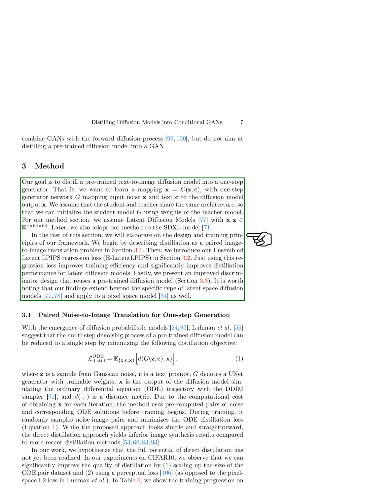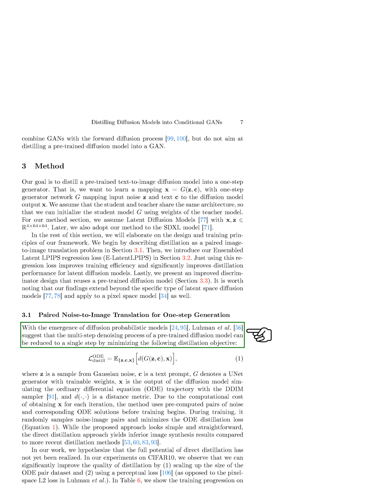We explore a method called paired noise-to-image translation for one-step generation. This method simplifies the multi-step denoising process of a pre-trained diffusion model into a single step by minimizing a distillation objective. The objective involves using Gaussian noise samples, a text prompt, a U-Net generator, and the output of the diffusion model.